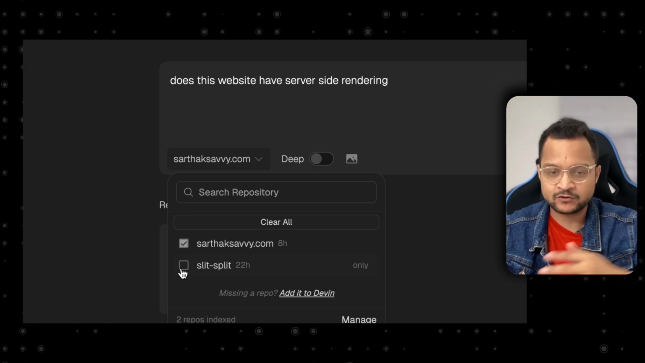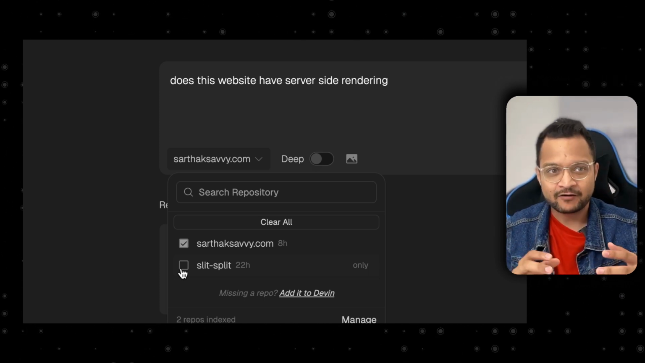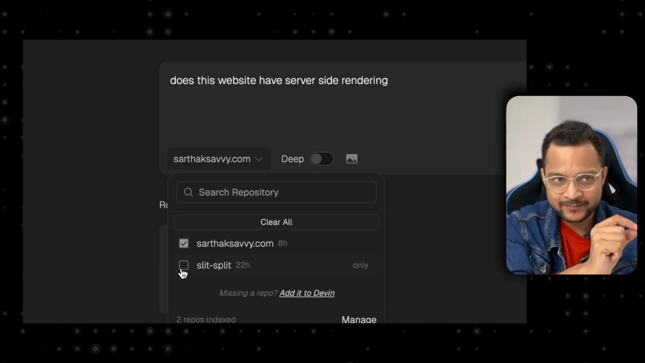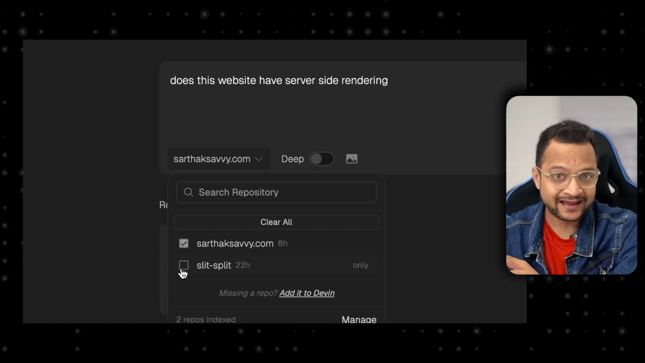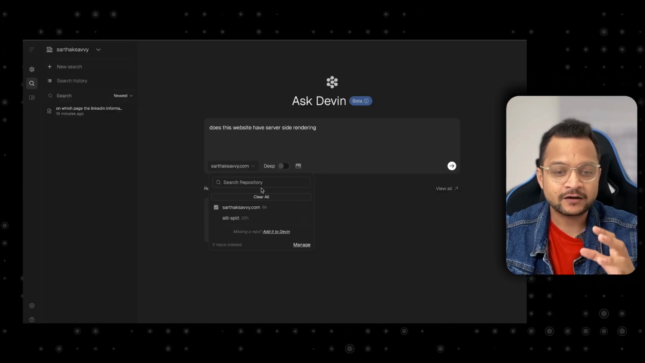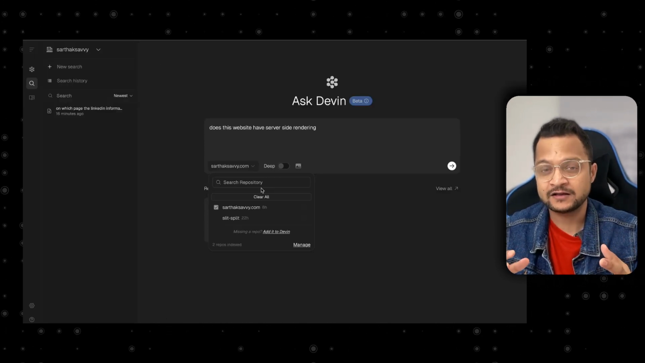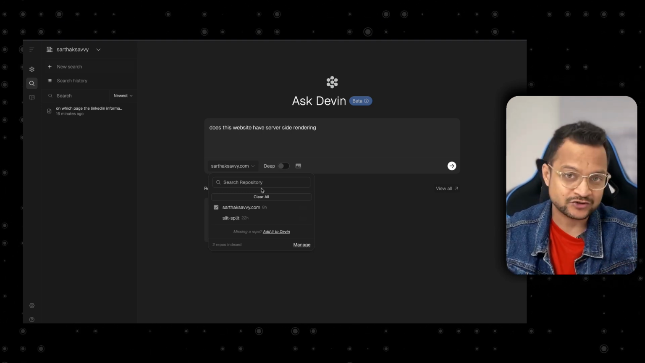a mobile app, then you can combine all three repositories and ask Devin, hey, what if I hit the API from the mobile application and it goes to the back end and it goes to the front end, something like that. You have real great power in your hand about the code base you have for your project.